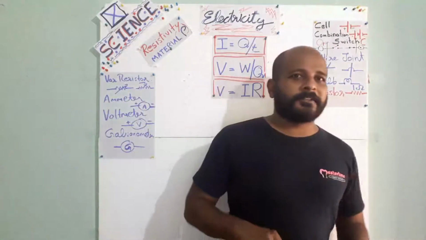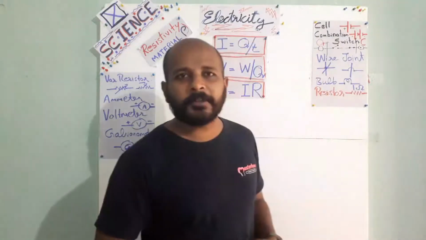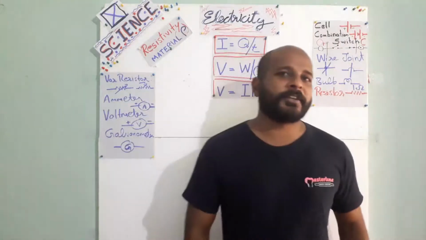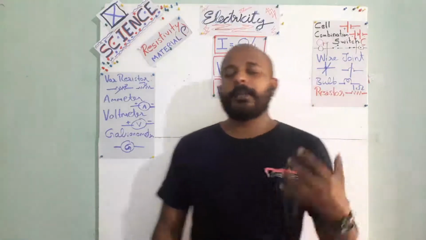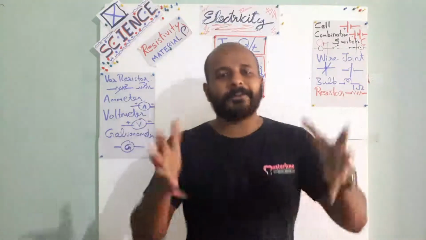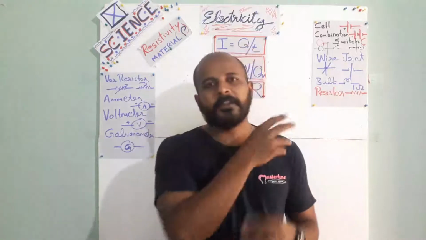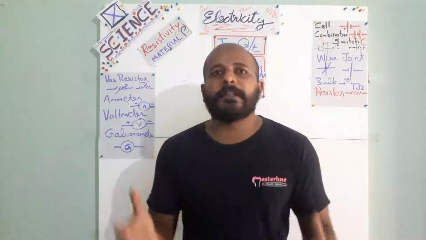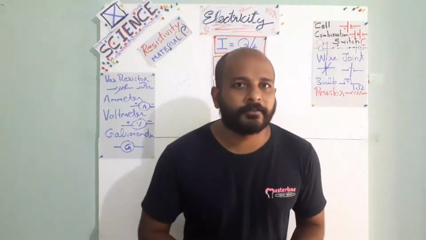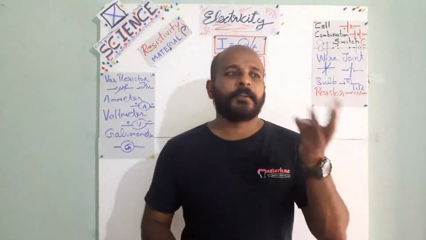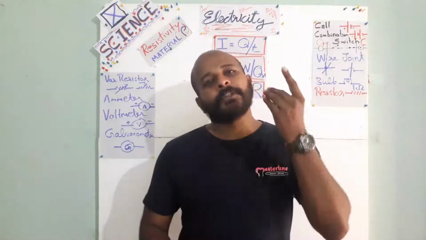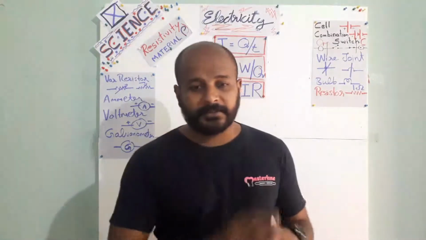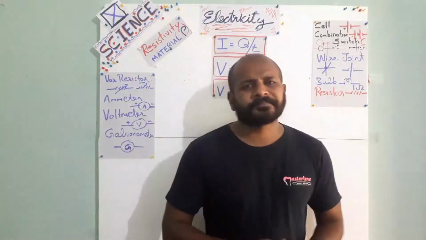In reality we can split the elements. For example, uranium can be split. That is nuclear fission. Nuclear bomb. Heard about atom bombs and all? Atom bombs are made by nuclear fission, or splitting of these elements. Okay, leave it. For now, we just studied that an element means something which we cannot split, very small. That is called an element. For example, hydrogen element, oxygen element, iron, gold, carbon, all are called elements.